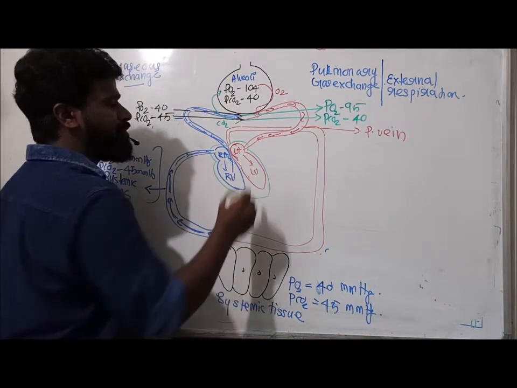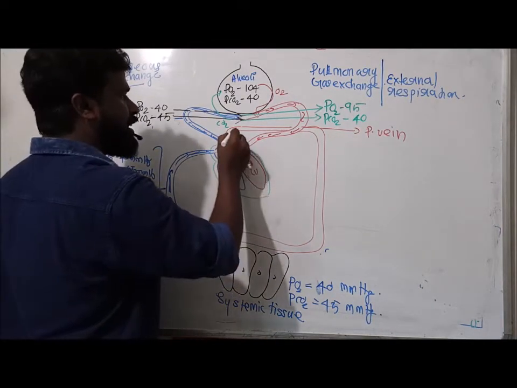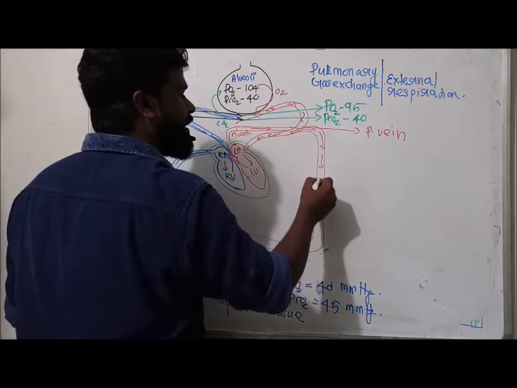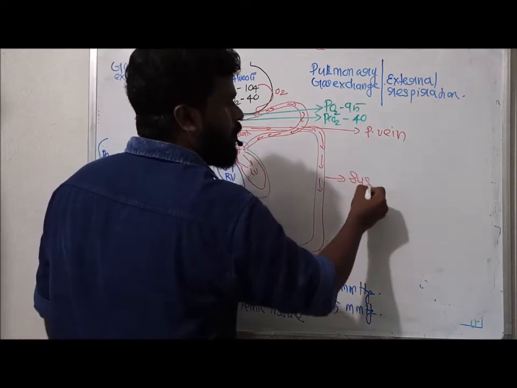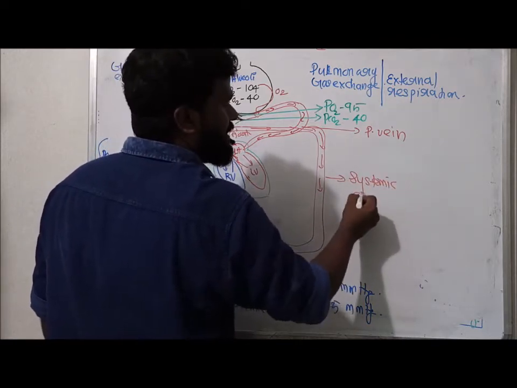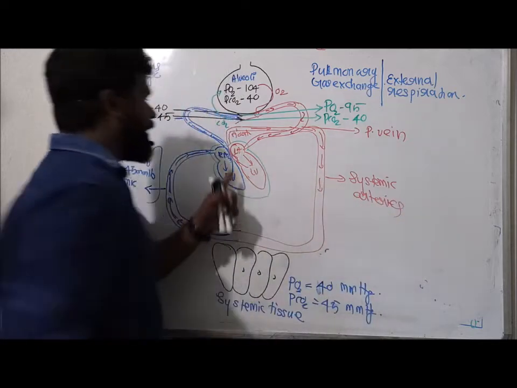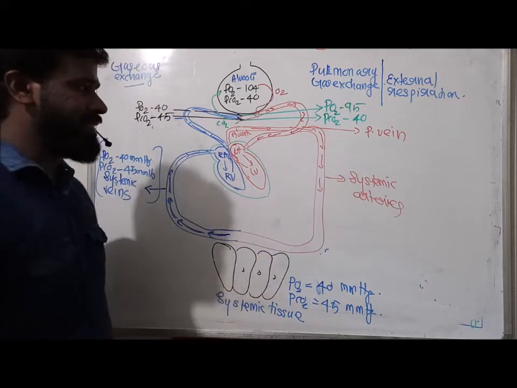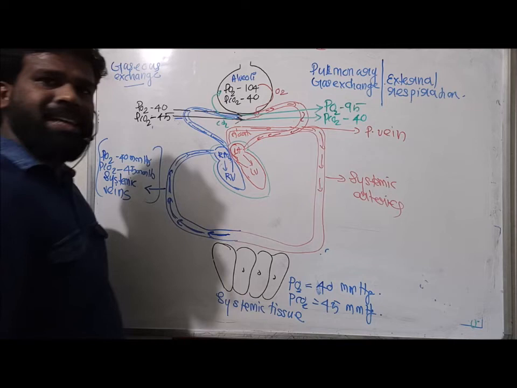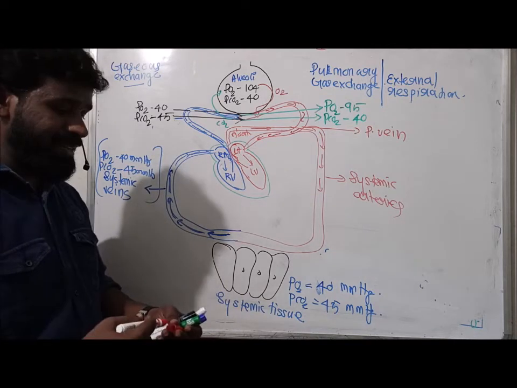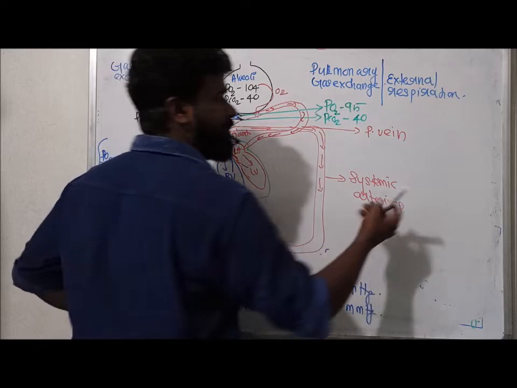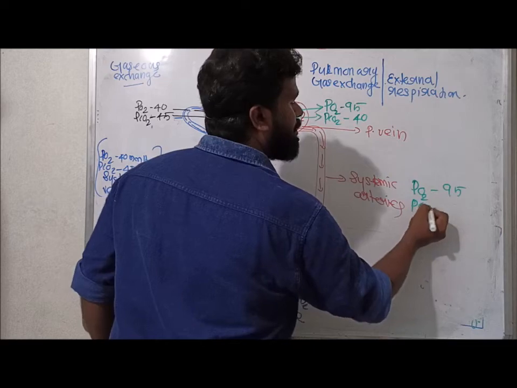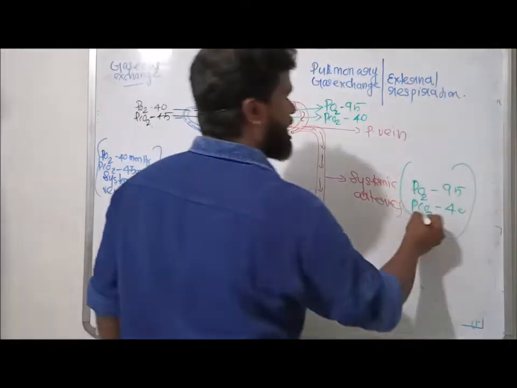The left atrium opens to the left ventricle, the left ventricle to the aorta, and the aorta branches as arteries, and these arteries passing through the body organs are called systemic arteries. What kind of blood passes through the systemic artery? Oxygenated blood, where the PO2 is 95 mmHg and PCO2 is 40 mmHg.